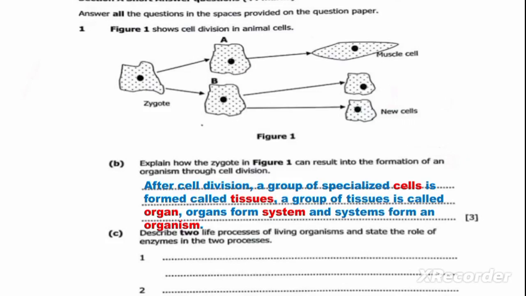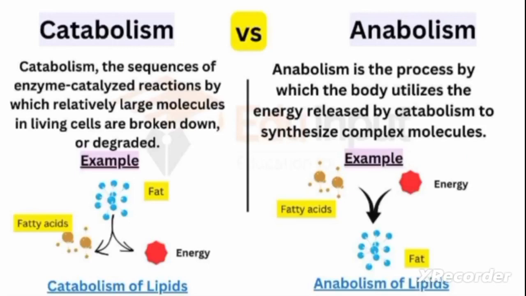Question 1C reads, describe two life processes of living organisms and state the role of enzymes in the two processes. The processes we are talking about are catabolism and anabolism. So what is catabolism?